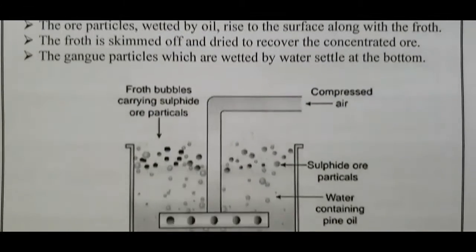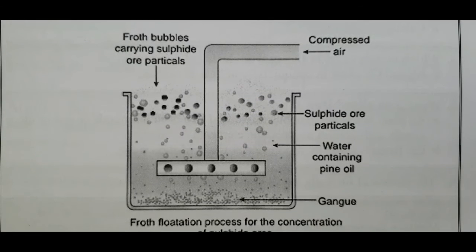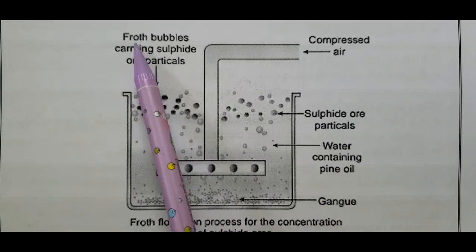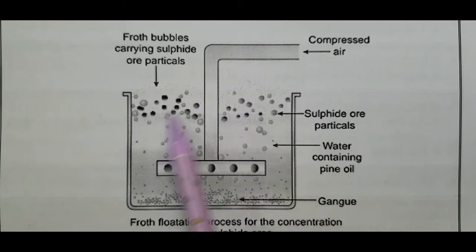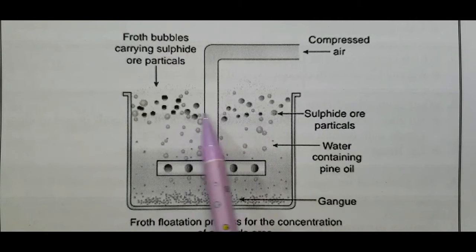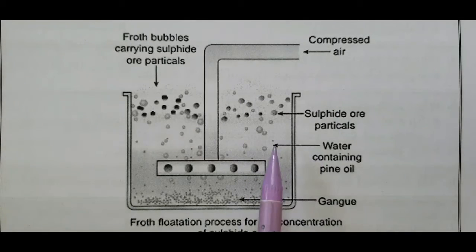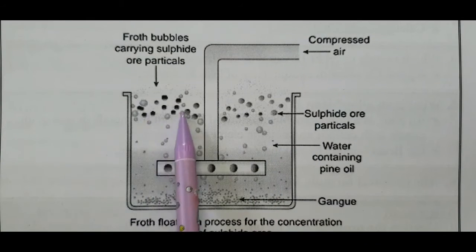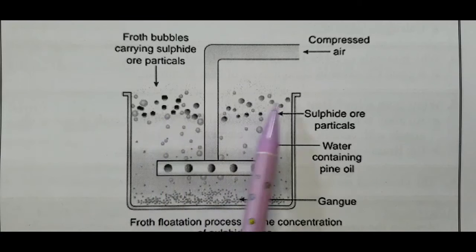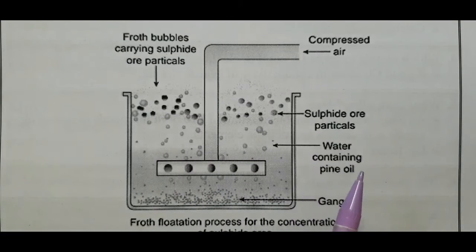This is the apparatus used in the froth flotation method. Here, the sulfide ore particles are taken in water containing pine oil. Gangue particles settle at the bottom of the beaker. Froth bubbles carrying sulfide ore particles come to the surface of this vessel. Compressed air is passed into this mixture to form the froth. The sulfide ore particles are wetted by the oil, come to the surface and are skimmed off. The heavier gangue particles, which are wetted by water molecules, settle down at the bottom of this vessel.